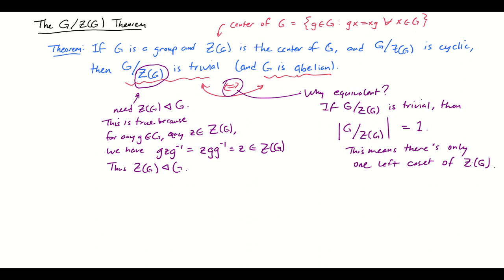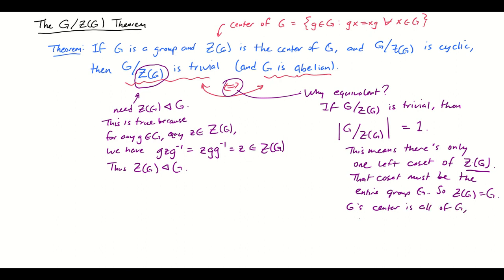And if there's only one left coset, well, that coset has to be the entire group, because the cosets do have to make up the entire group G. Okay, but if you have one coset and it's the entire group, that coset's going to be the subgroup itself. So that means that Z of G has to be the entire group. Okay, so that means that G's center is all of G. So every element of G commutes with everything.